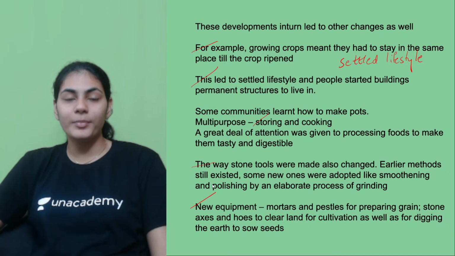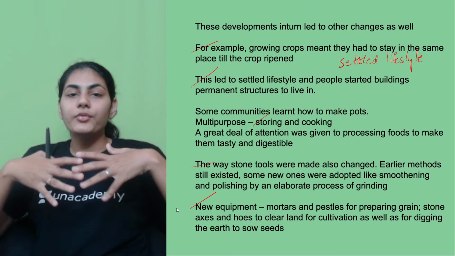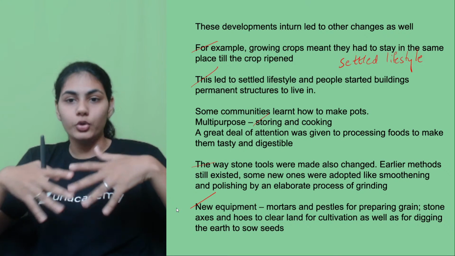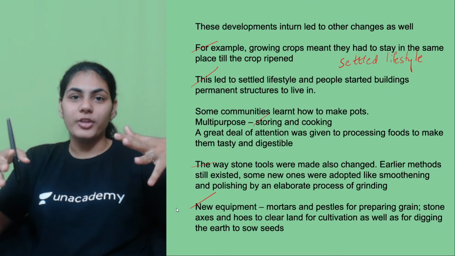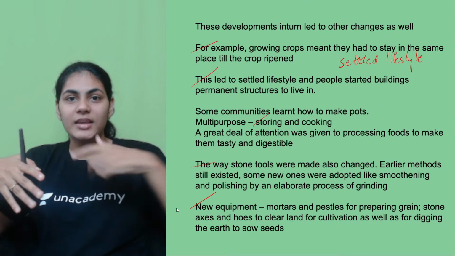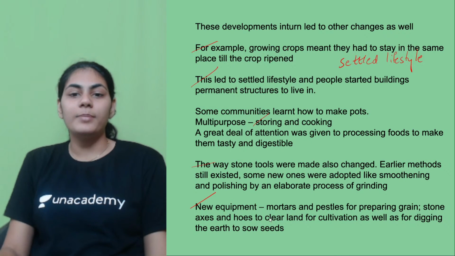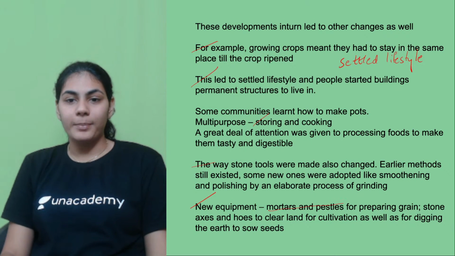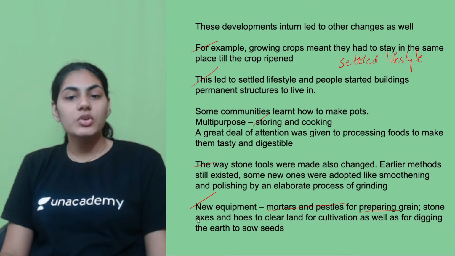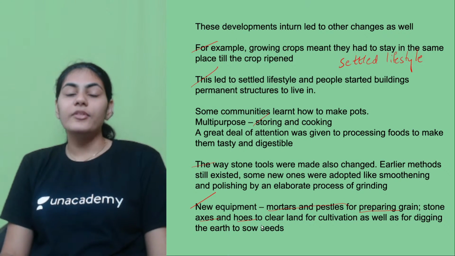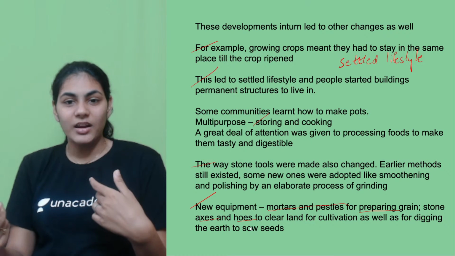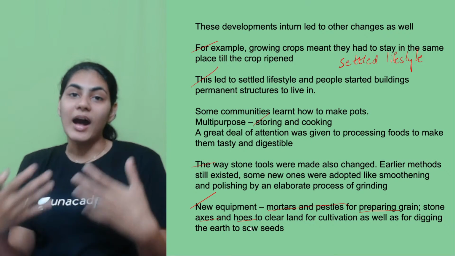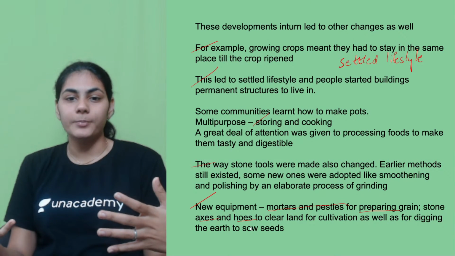New equipment. Again, we're still on the page of tools. There are a range of them, used for different things. The new inventions that were made basically are mortars and pestles. And what were they used for? Grain. And there were also stone axes and hoes, which were used to plow the land in the first place and also harvest the crop once it is done, right?